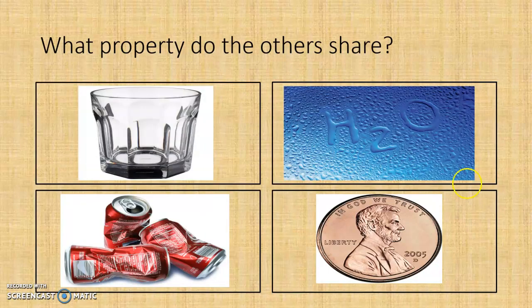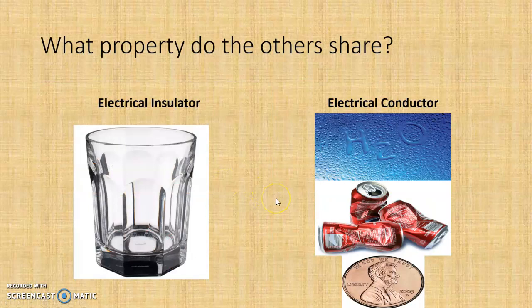So what property does water, a copper penny, and an aluminum can have in common that glass does not? If you selected insulation or conductor, you are correct. So the water, aluminum can, and copper penny are good electrical conductors, but glass is not a conductor, it's an electrical insulator.